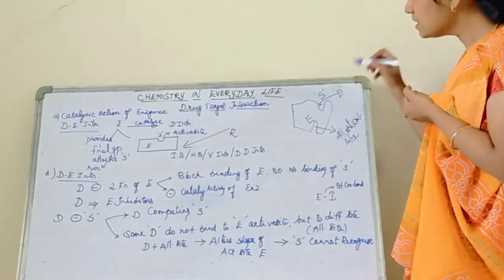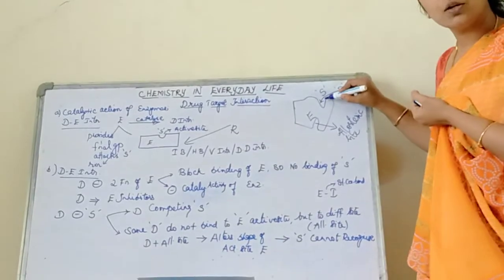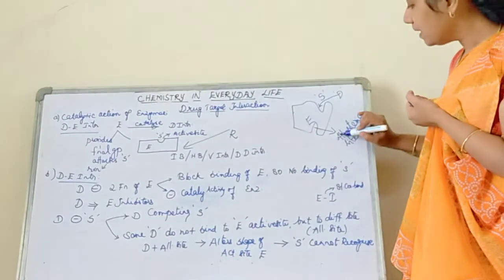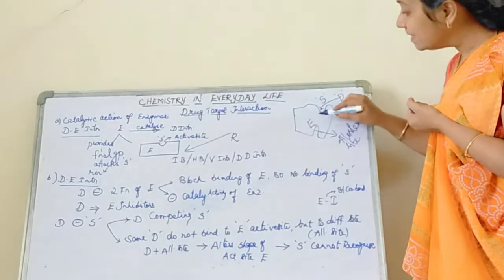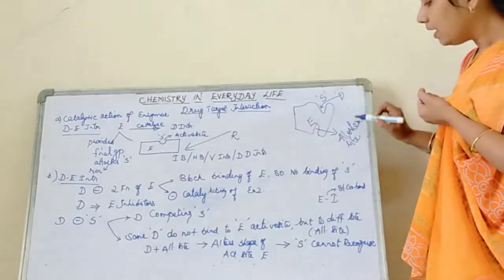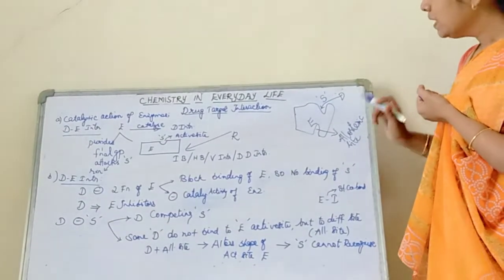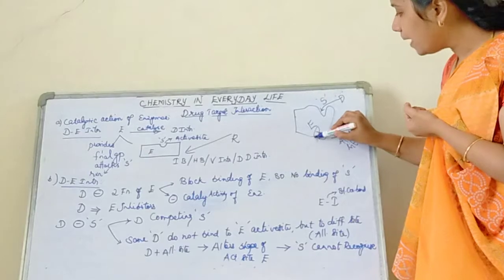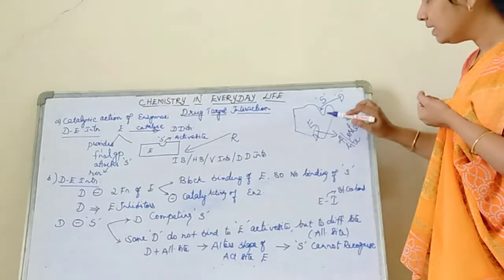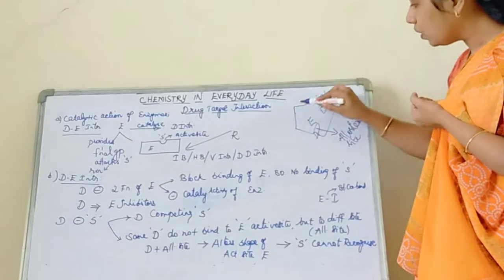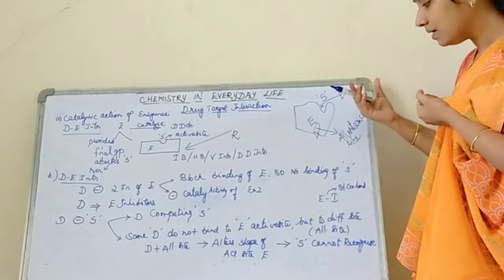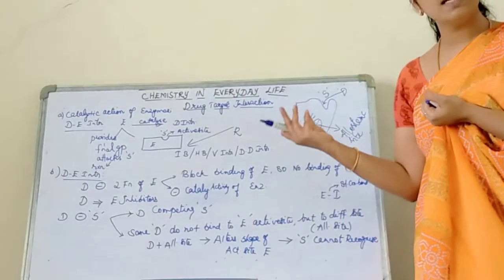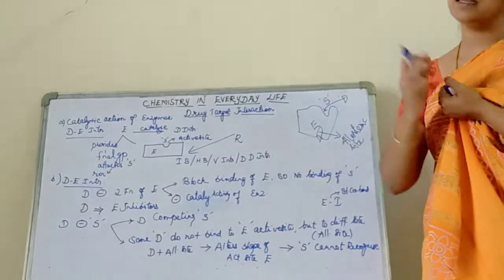Not all drugs will go and bind to the active site of the enzyme, but some drugs will bind to the other site of the enzyme called the allosteric site. Done. If my drug binds to this allosteric site, then the shape of the enzyme molecule is completely altered. My substrate cannot recognize my enzyme, so no chemical reaction happens.